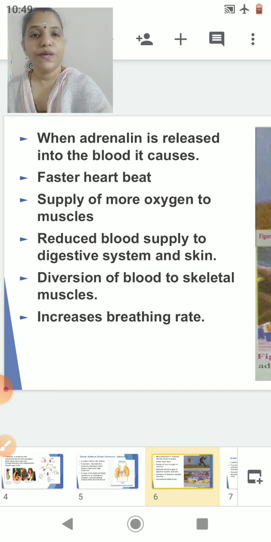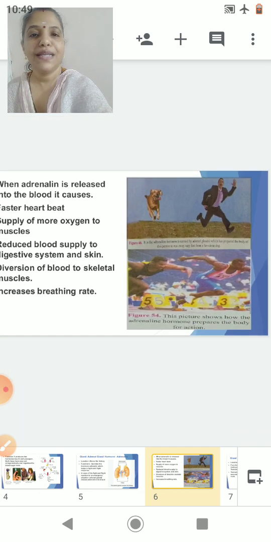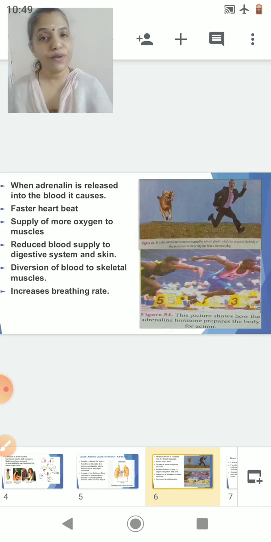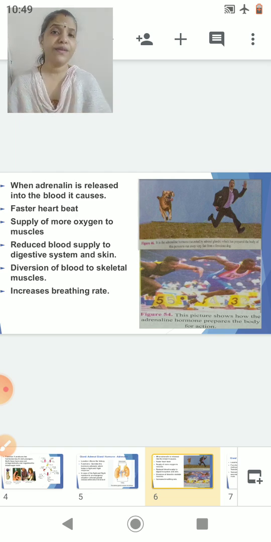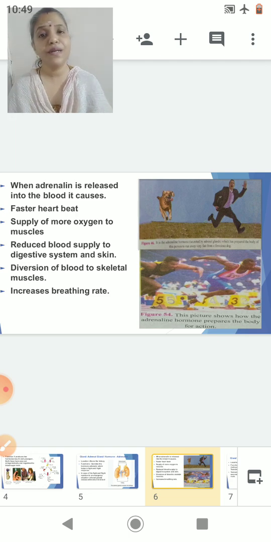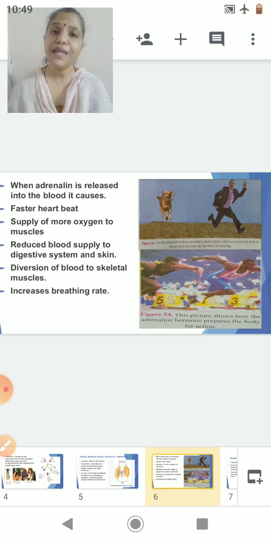I hope you are clear about the adrenal glands and the hormone adrenaline. Now let me tell you students, it is not that adrenaline is released only in human beings. It is released in all the animals. When a predator is chasing a prey, at the same time the prey experiences the same feeling that a human being experiences in a condition of emergency.